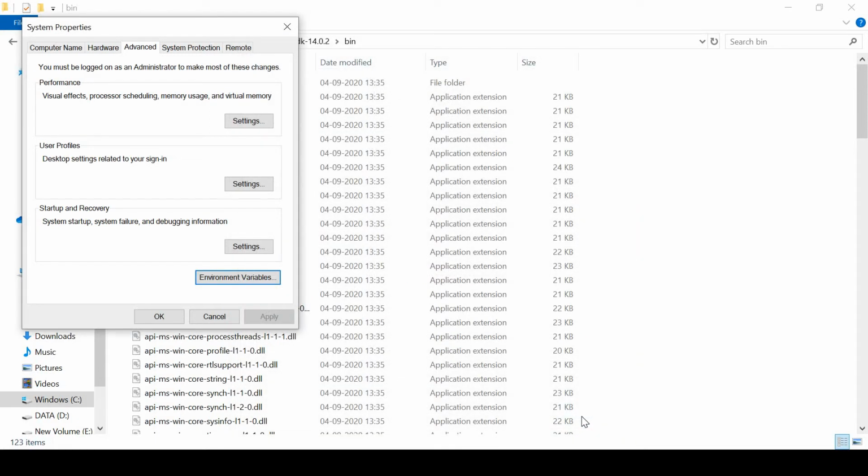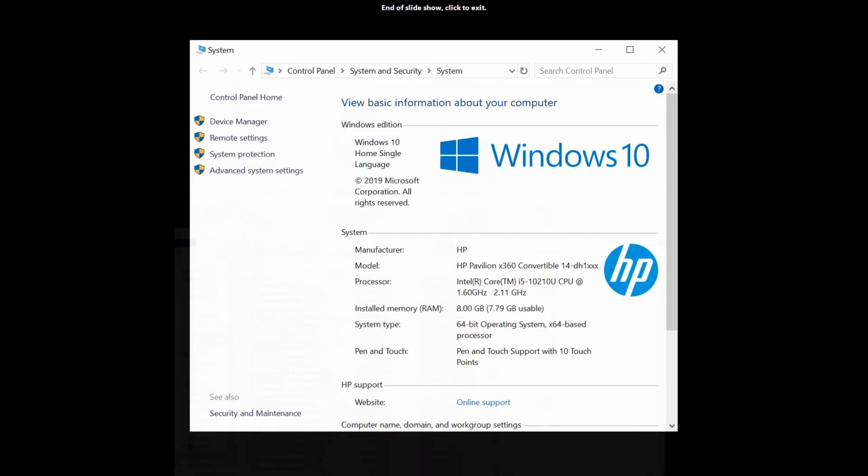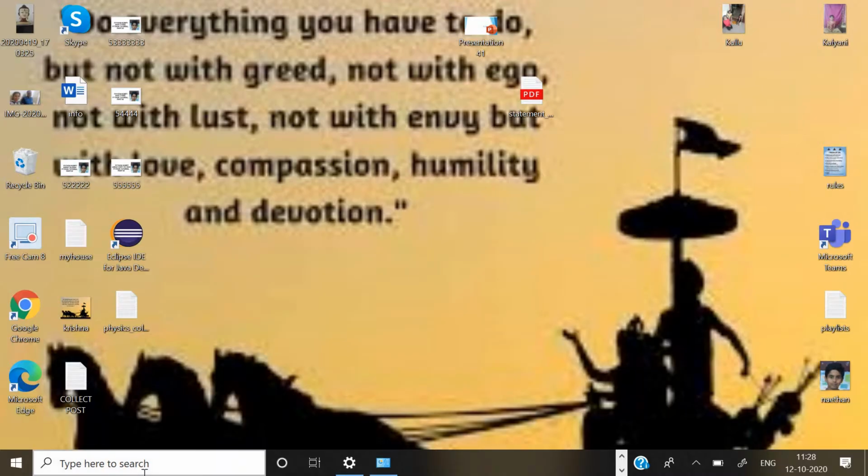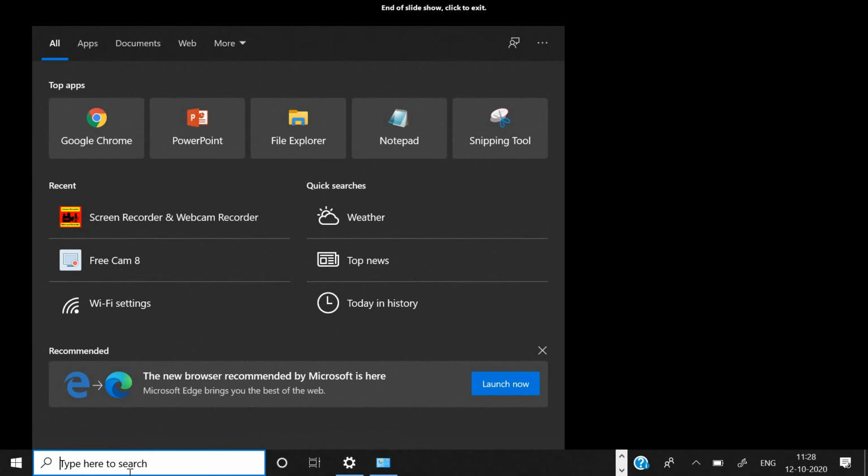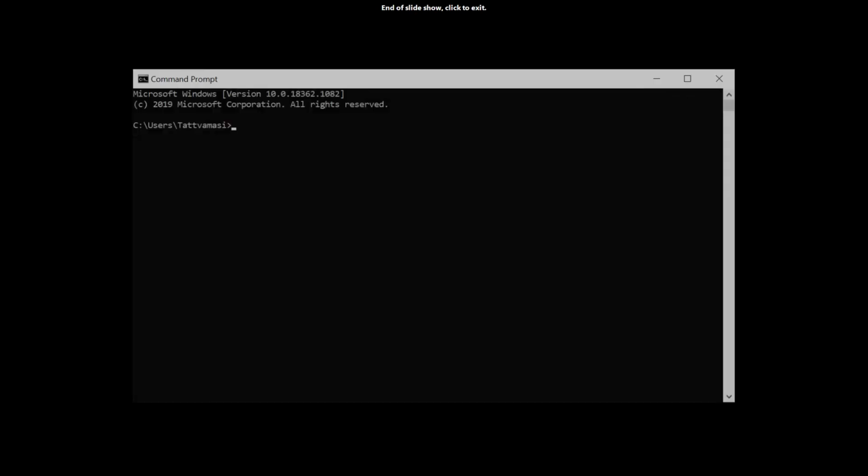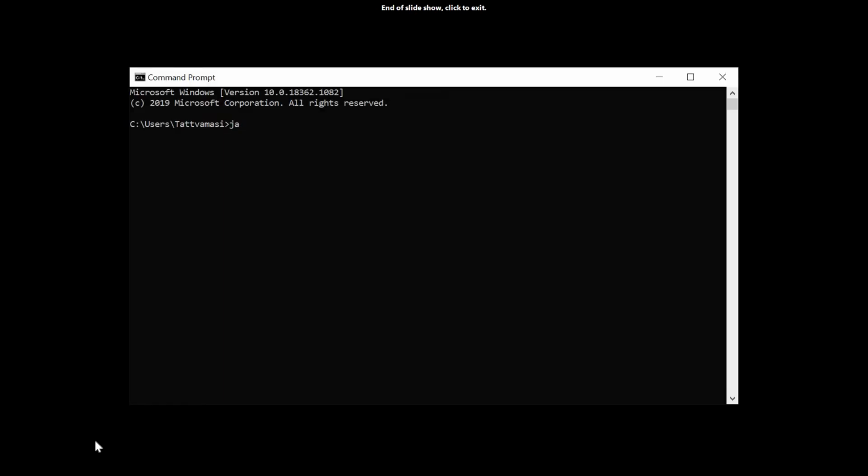You may need to restart the system after setting the path; it would be better. After that, if you go to command prompt, you can check the Java version by typing java hyphen version.